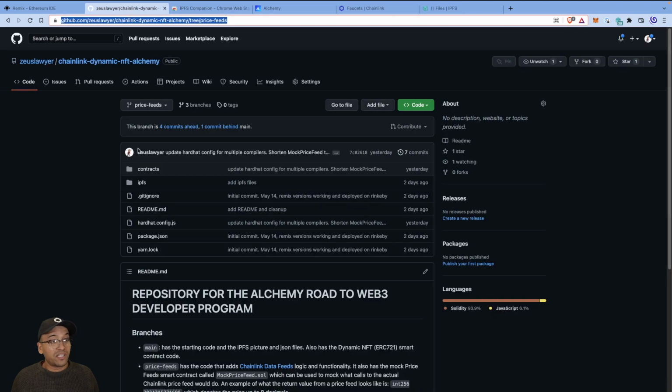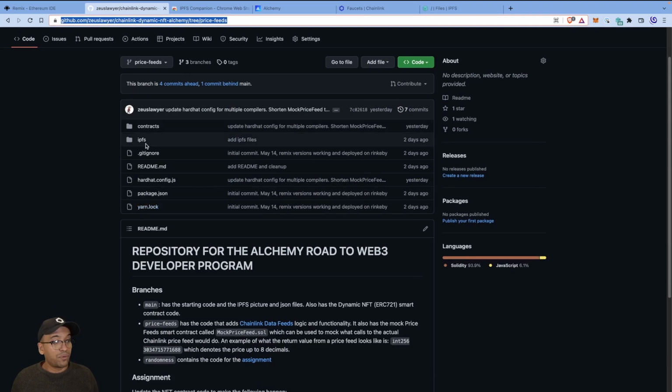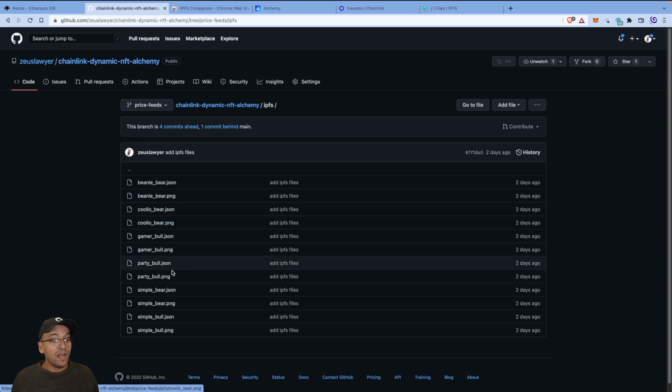Once you get IPFS going, you can pull the stuff out of the IPFS folder in the repo, and put all of these in your IPFS file. You're going to need the JSON in the code, but the PNGs, the pictures, will also need to be sitting in your IPFS node. So just copy all of that. If you clone the repo, or if you're just taking it out of the repo, that's fine. Just pull it out, send it to your IPFS. Make sure you have all of these files sitting in your IPFS so that your dynamic NFT can actually work. That'll be particularly important because it's structured to work with OpenSea. Again, that's something you'll do as part of your assignment, because it takes a little bit of time to reflect in OpenSea.